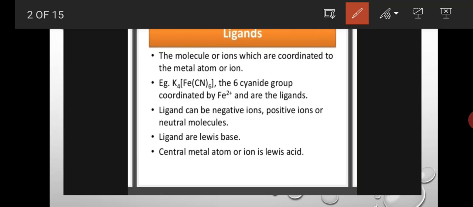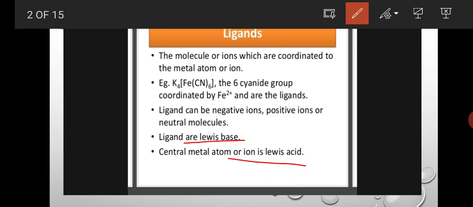And a ligand is a Lewis base. Lewis base means it gives electrons to the metal. The central metal atom or ion is a Lewis acid. Okay, here the ligand acts as a base and the central metal atom acts as an acid. Means here the ligand gives electrons to the central metal atom, and the central metal atom will take the electrons from the ligand.